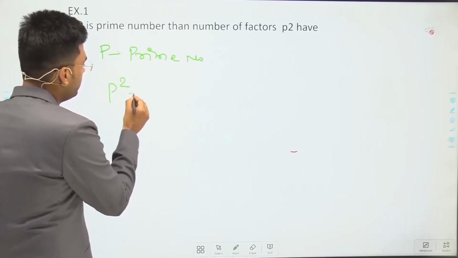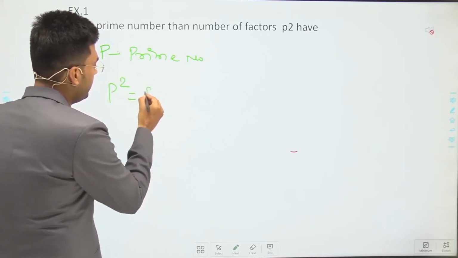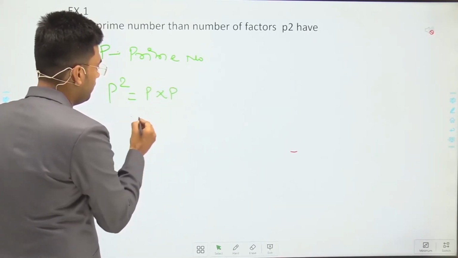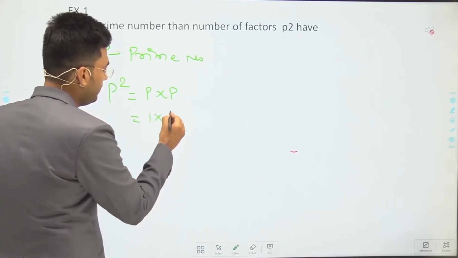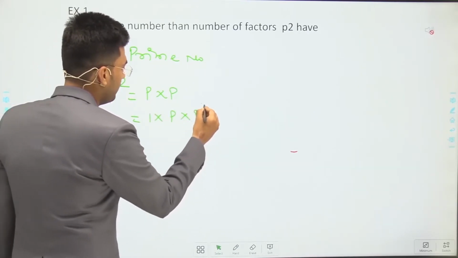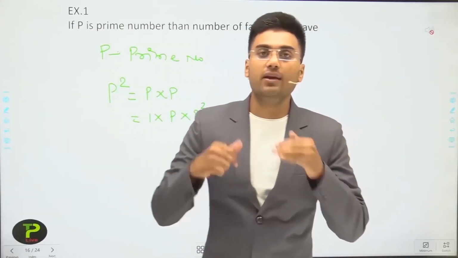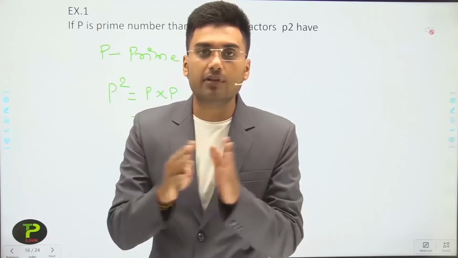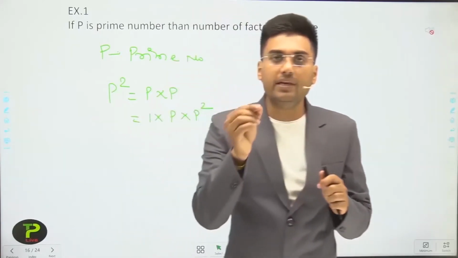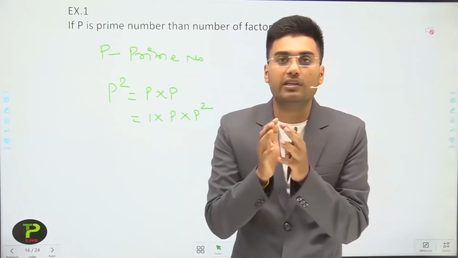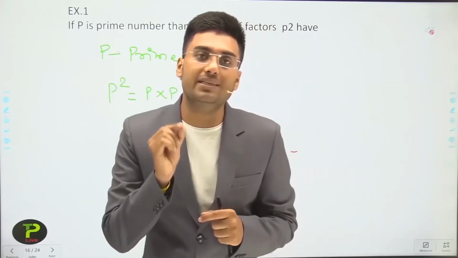P square is equal to p multiplied by p, or we can write 1 into p square. Here, if p is a prime number, then we cannot divide p into two or more smaller natural numbers, because p is a prime number.